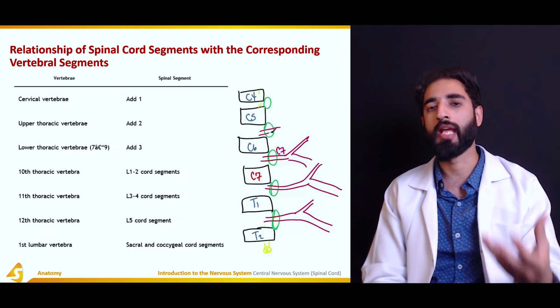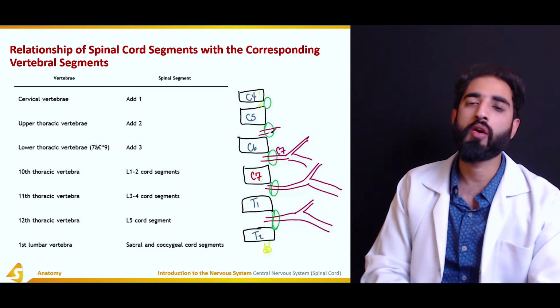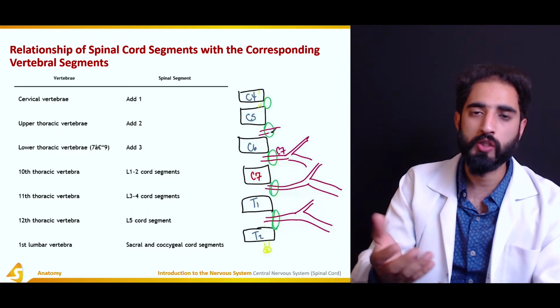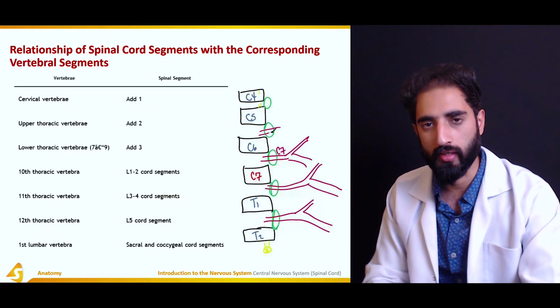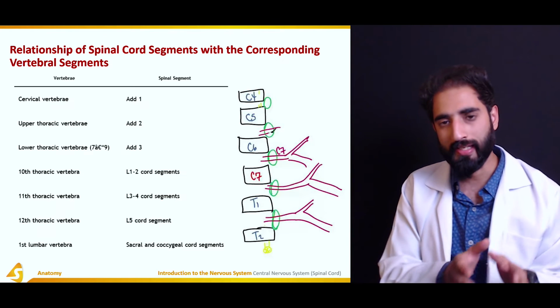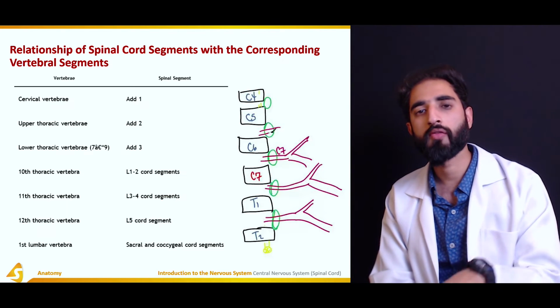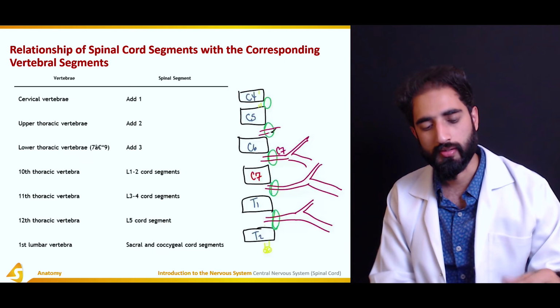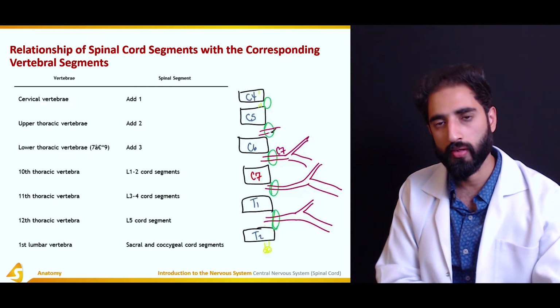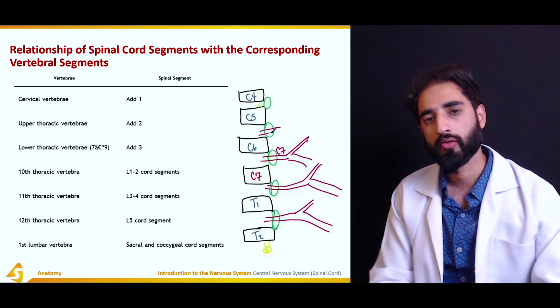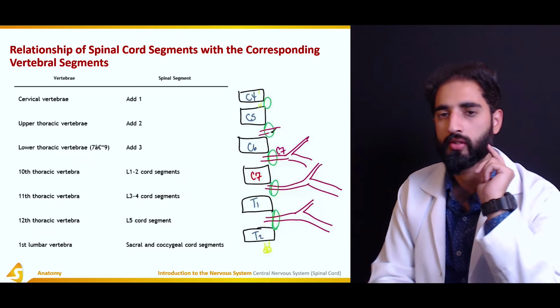Now, how is the name given to different spinal nerves? How can I say that this is the L1 spinal nerve, this is C7 spinal nerve, and so on? So there is a difference in the nomenclature for different sections. Cervical has a different nomenclature, and the thoracic, lumbar, and so on has a different nomenclature.